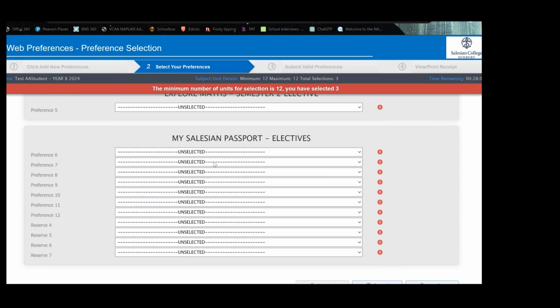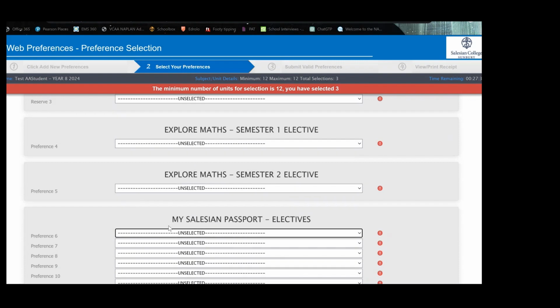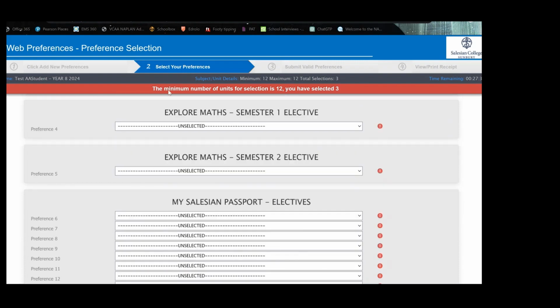At the bottom of the page is where the students will select their broader My Salesian Passport elective options. So this will include all of those other areas such as agriculture, arts, HPE, science, humanities, STEM, languages, etc. These are sorted firstly by the level, so explore, we scroll down, engage, focus, and secondly, sorted by learning areas, so agriculture, arts, dance, drama, English, through to science, STEM, etc.